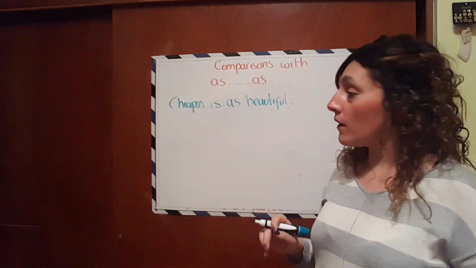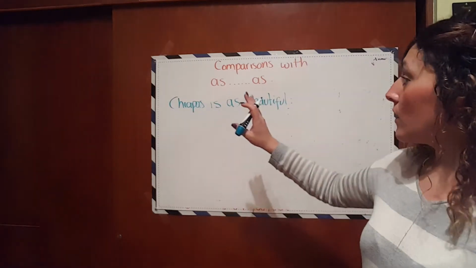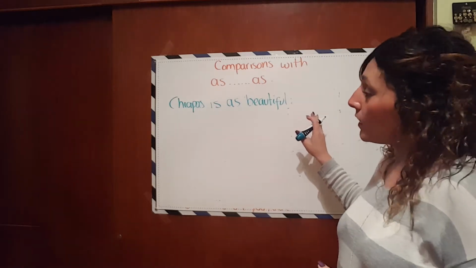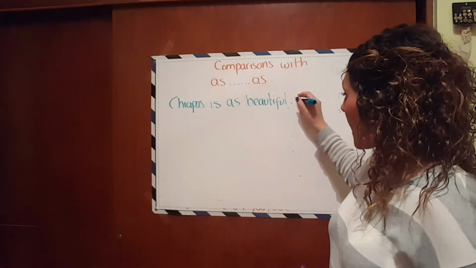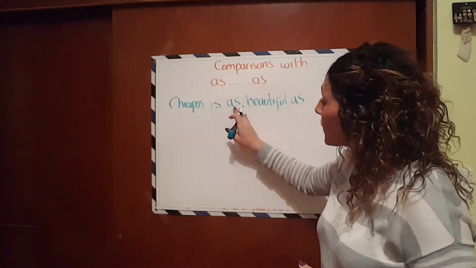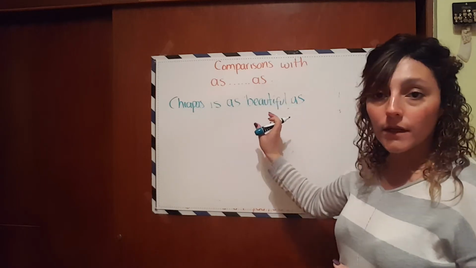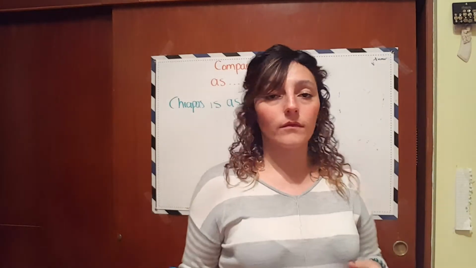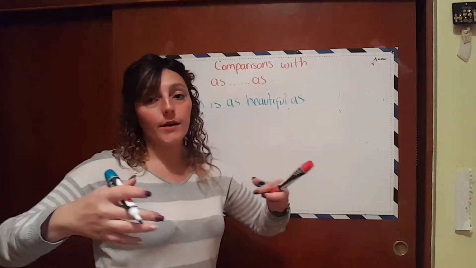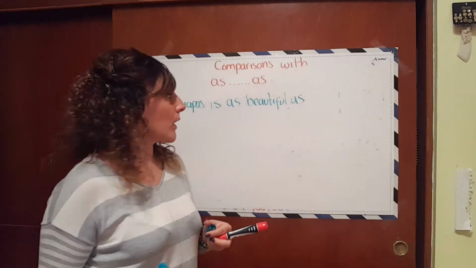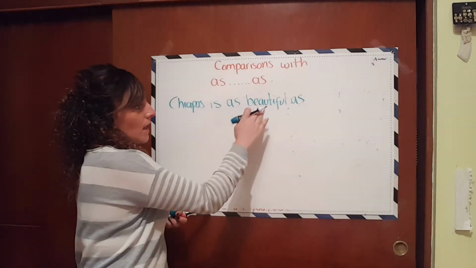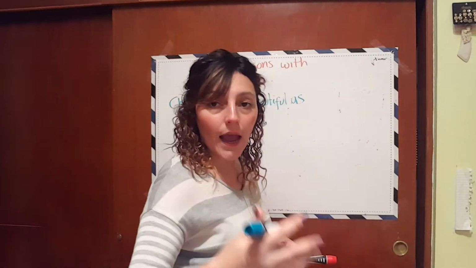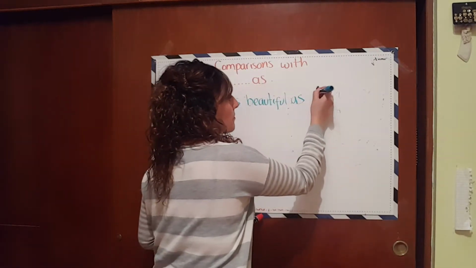So Chiapas is as beautiful, and then I have my second "as," okay? As you can see, the adjective is in the middle, so it's like these two words are protecting the adjective. So Chiapas is as beautiful as, and then I have to use my next subject.